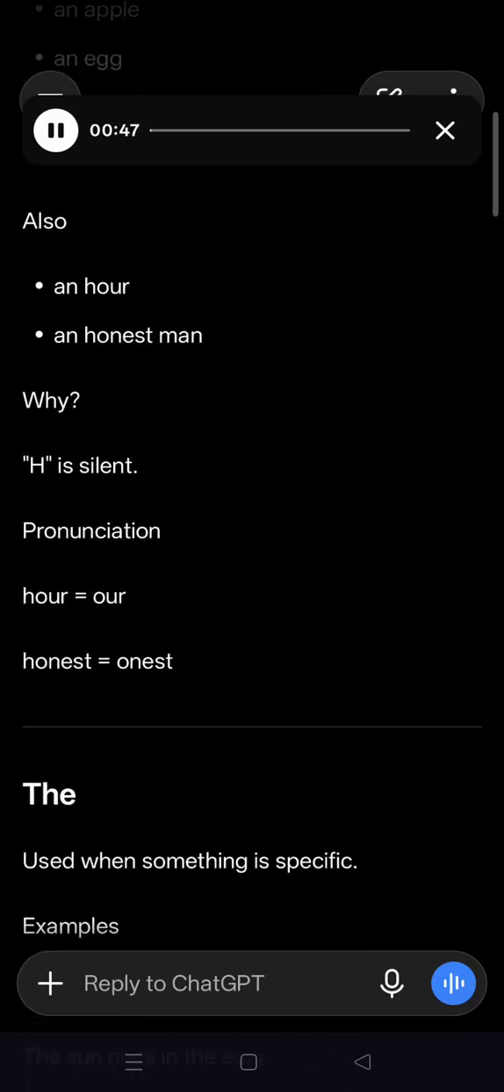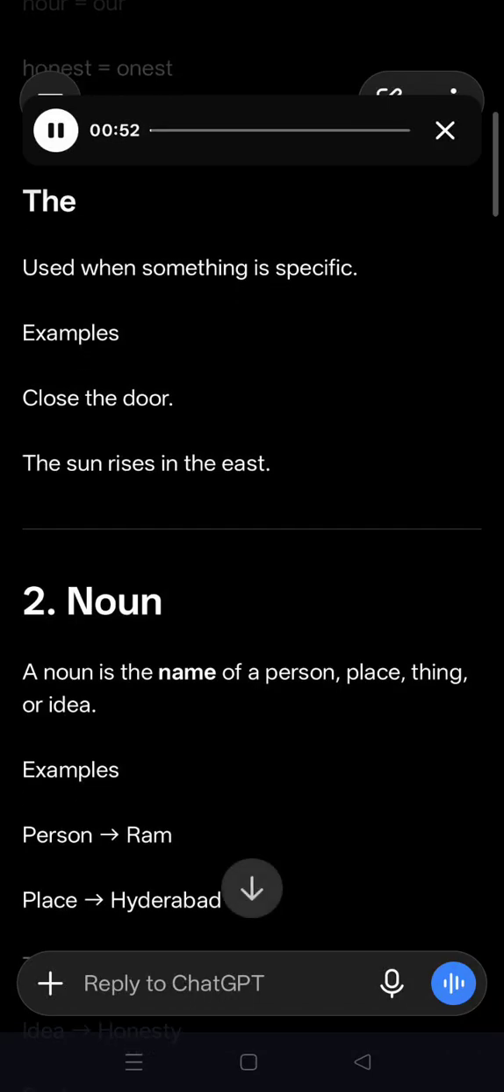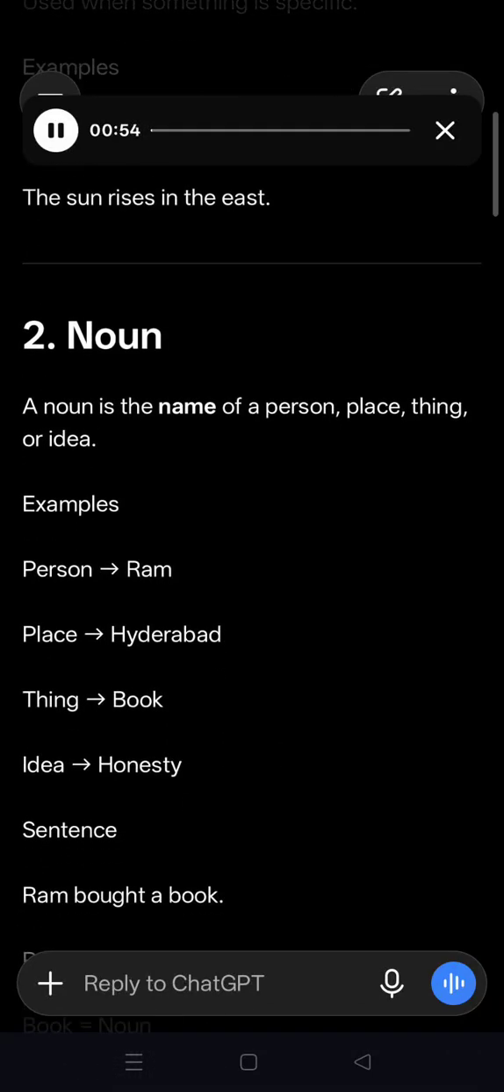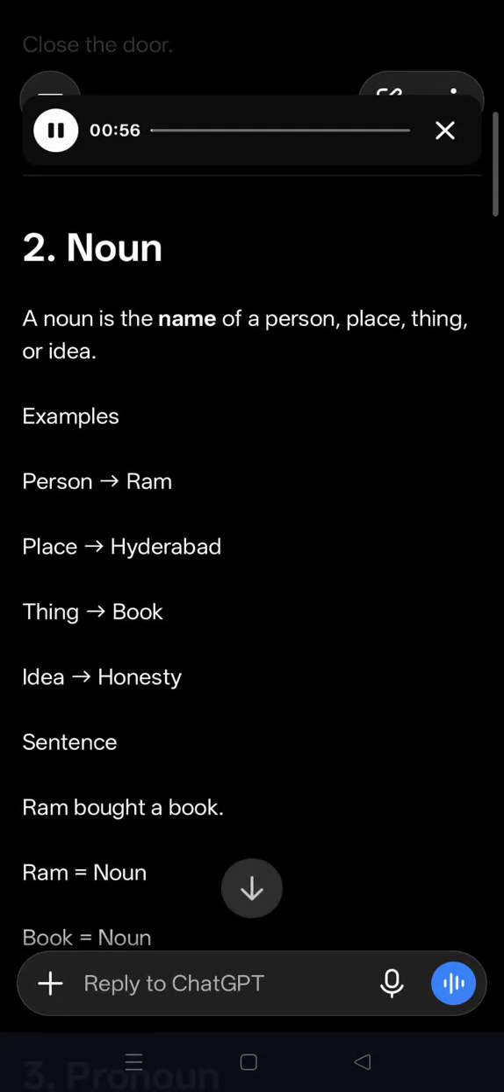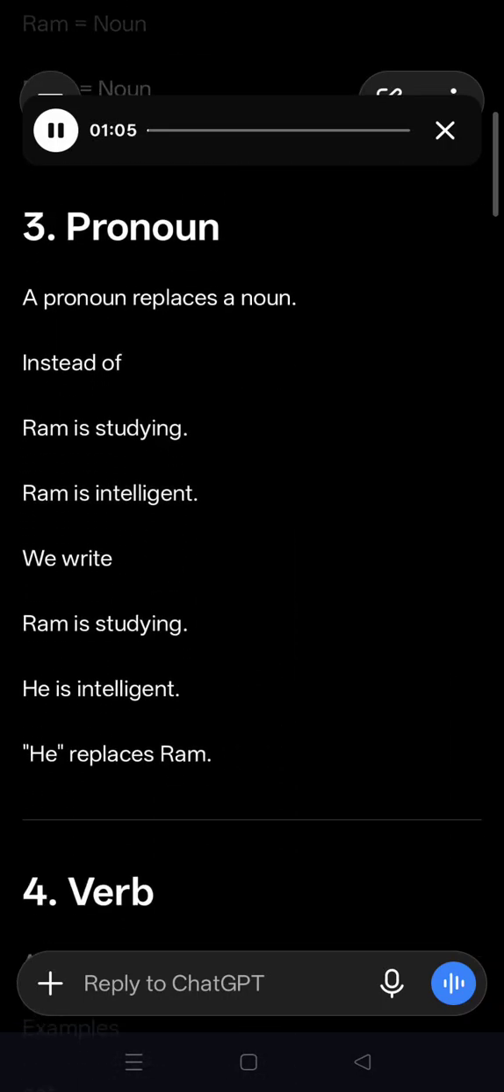The is used when something is specific. Examples: close the door. The sun rises in the east. Number 2. Noun. A noun is the name of a person, place, thing, or idea. Examples: person, Ram; place, Hyderabad; thing, book; idea, honesty. Sentence: Ram bought a book.